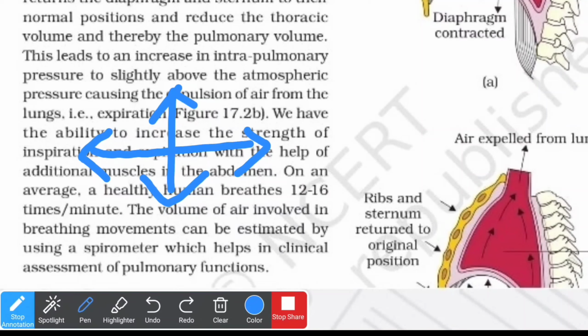And if the pulmonary volume has decreased, the intrapulmonary pressure will increase, and the air present in the lungs will leave towards the atmosphere. So this is the whole case of inspiration and expiration. Please do remember one thing: external intercostal muscles are responsible for inspiration, whereas internal intercostal muscles are responsible for expiration.